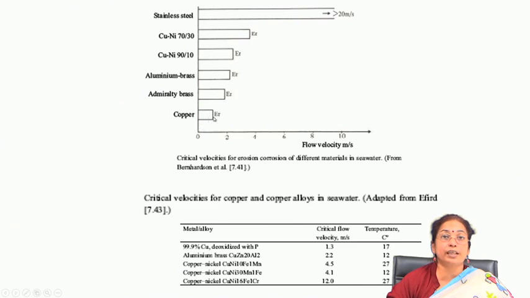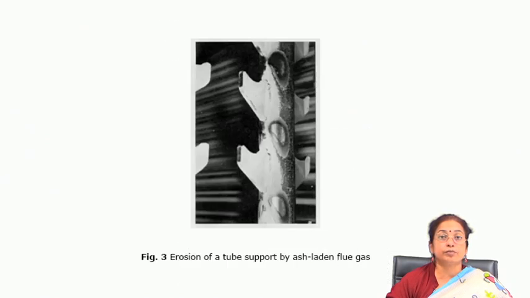So, you are finding that as you go on increasing the hardness, naturally the erosion attack tendency decreases, or the flow velocity required for erosion corrosion increases. So, it is very important that if you are interested in protecting the surface from erosion corrosion, you have to apply a very thin hard layer on the surface, so that it is protected. Here is erosion corrosion of a tube exposed to ash laden flue gas. So, you see erosion corrosion can be so high that it causes damage at the corner point.